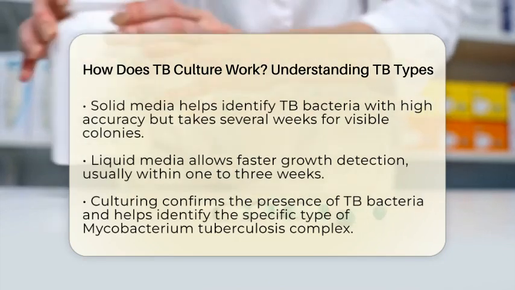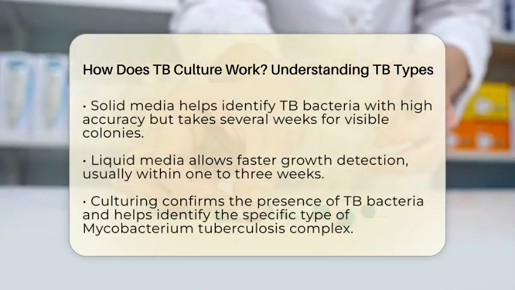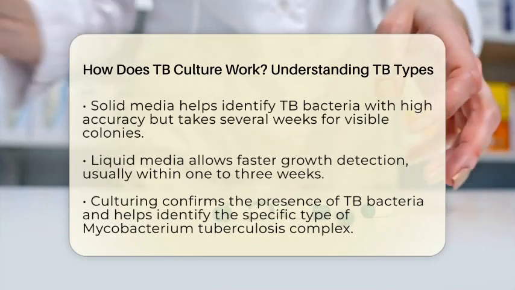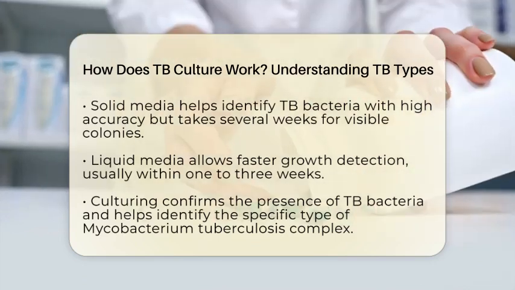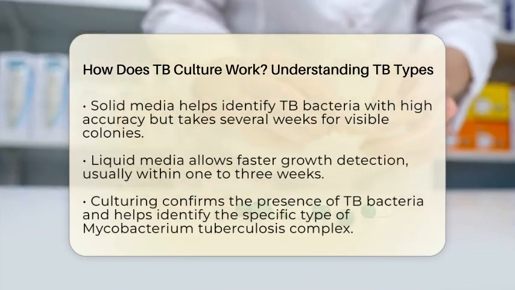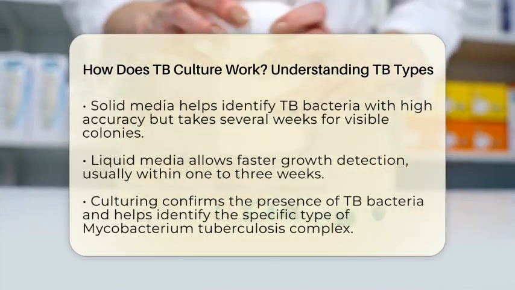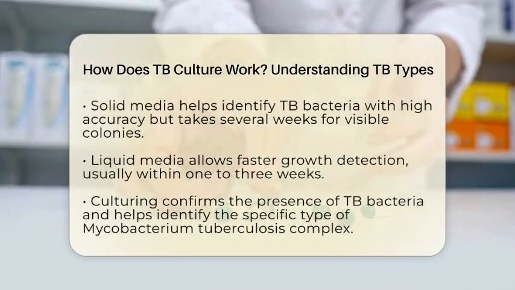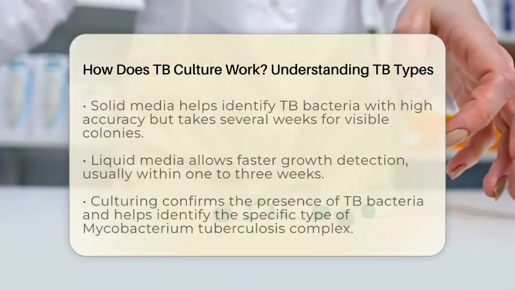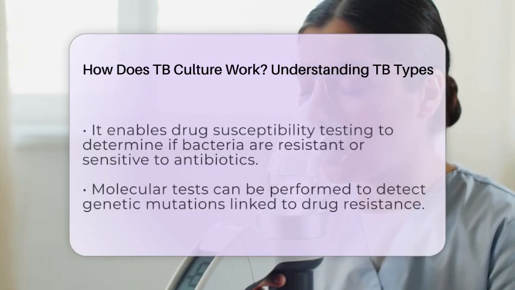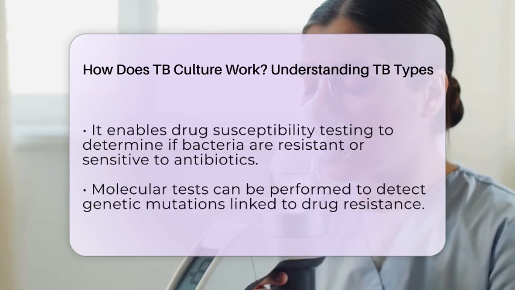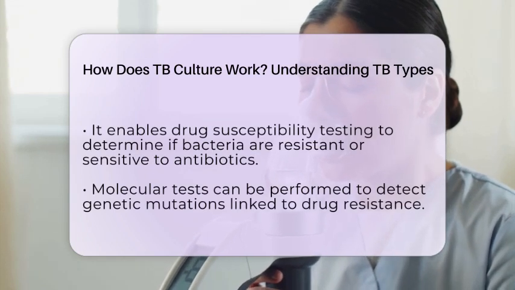Once the bacteria grow, scientists can perform tests to identify the specific type of Mycobacterium tuberculosis complex present. This is important because TB can affect different parts of the body, not just the lungs. Culturing also allows for drug susceptibility testing, which shows whether the bacteria are sensitive or resistant to antibiotics. This step is crucial because some TB strains are resistant to common drugs, making treatment more complicated.